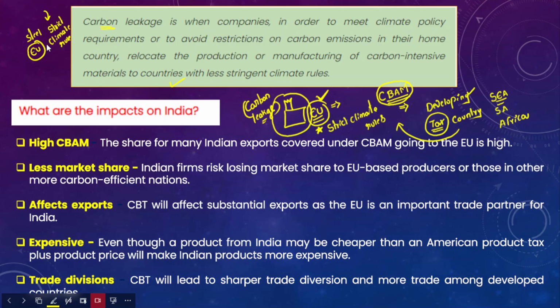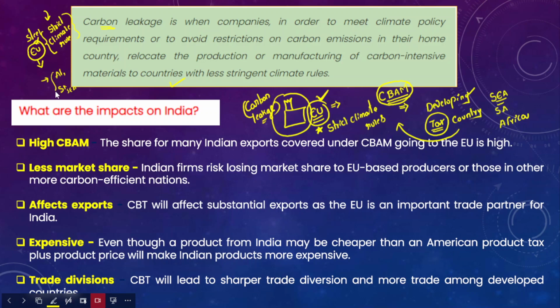So in order to escape these strict climate rules, what will this steel company do? This company will set up its base in another country, in Africa, or in South Asia or Southeast Asia, to escape the strict climate rules that were imposed by the European Union.